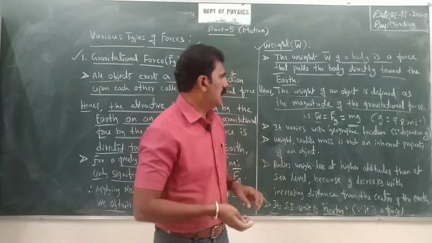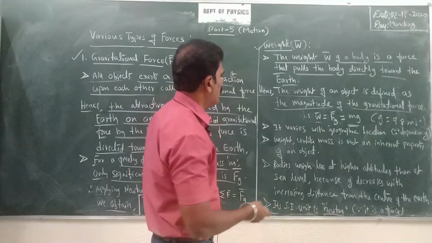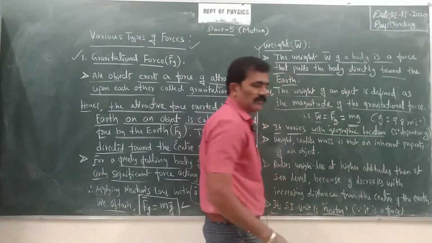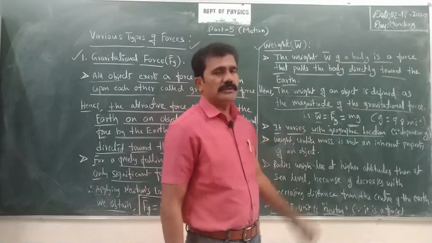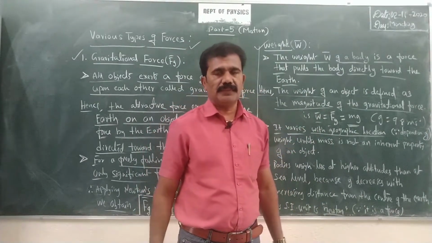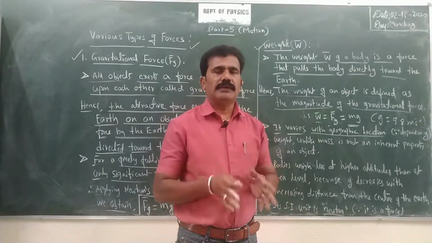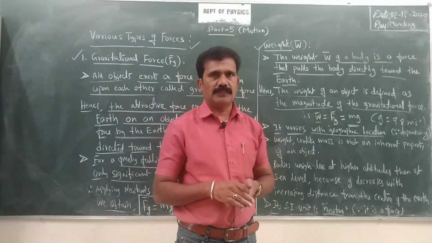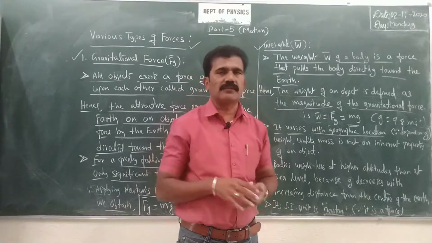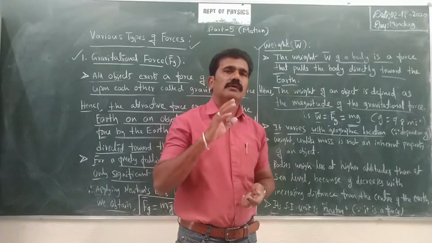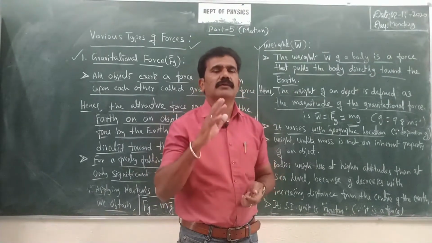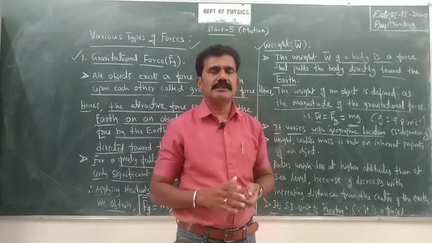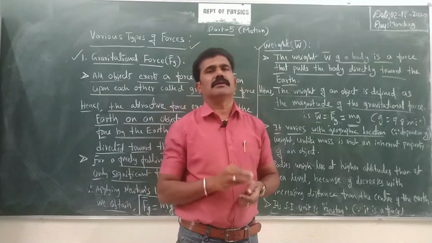Now consider the next point. You see, it varies with geographic location. Of course, the weight you cannot expect to always be the same. You think that the weight of an object is always constant, but no, it is not. If you change the location on the surface of the earth itself, strictly speaking, the value of W, the weight of the body, changes slightly depending upon the location.